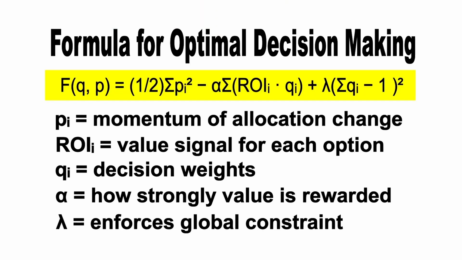F of Q and P represents the decision surface the system is minimizing. P sub I represents the momentum of change in each allocation. ROI sub I is the value signal for each option, the return the system is trying to capture. Q sub I represents the decision weight, or how much capital is assigned to each option. Alpha controls how strongly value is rewarded. Lambda enforces the global constraint, making sure the total allocation stays valid. The best decision is the point where this surface reaches its minimum while satisfying the rules of the problem.